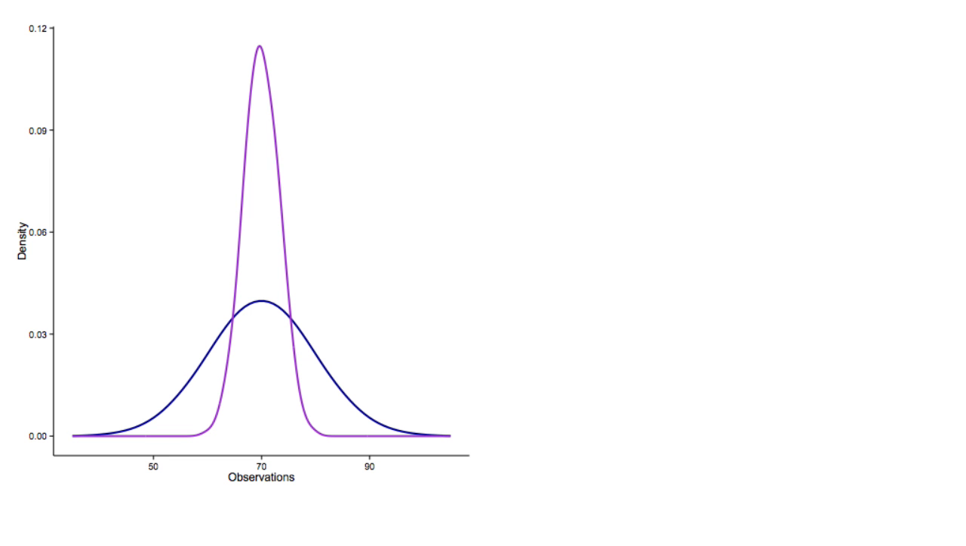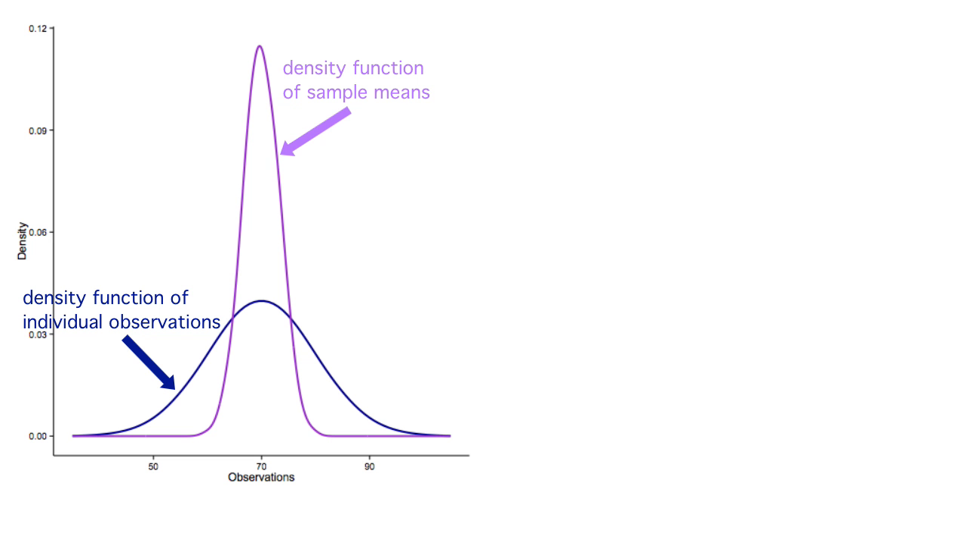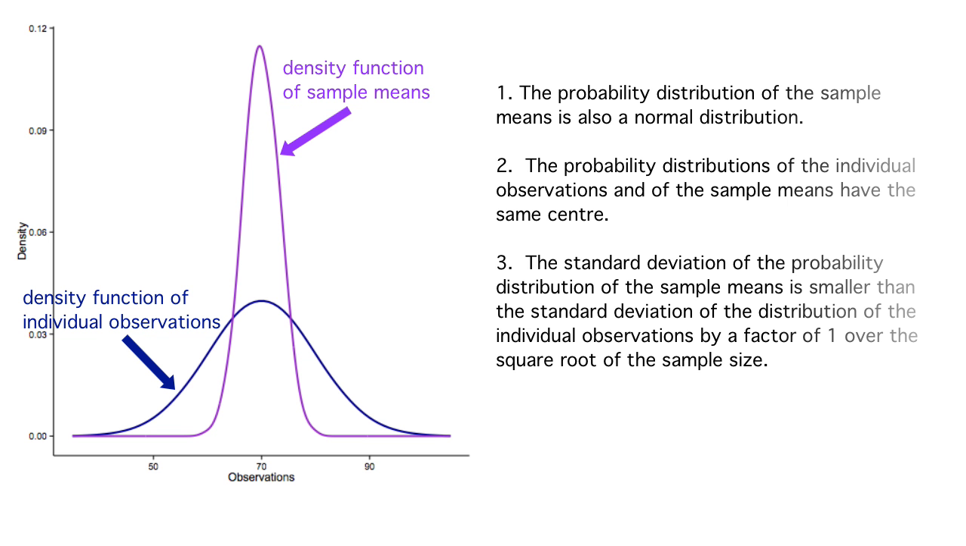Here are two probability density functions. In blue, we have one that describes the behavior of individual measurements, and it's a normal distribution. In purple, we have the distribution of the averages we might get if we took samples of size 9 from the blue density. And in another video, we saw the following facts about this purple distribution.